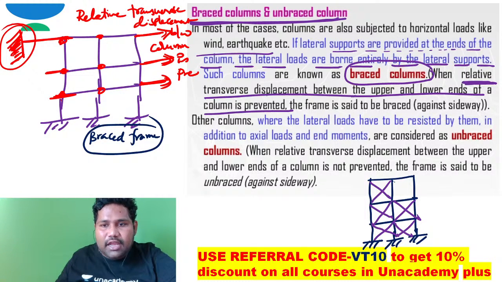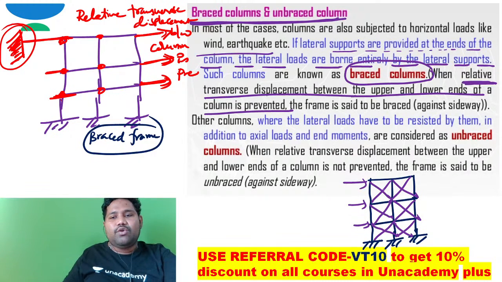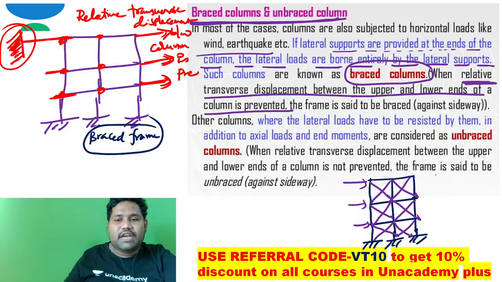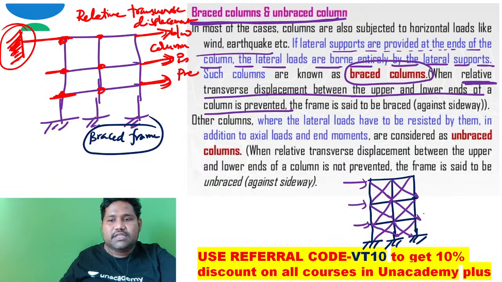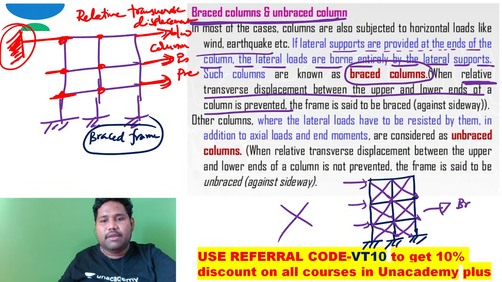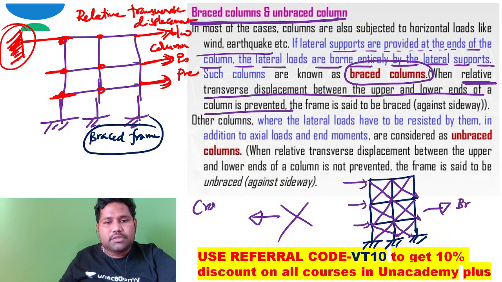The lateral loads are resisted by these cross bracings, and the sideward deformation of the frame does not occur. This is also an example of braced frames. These elements are nothing but cross bracings.